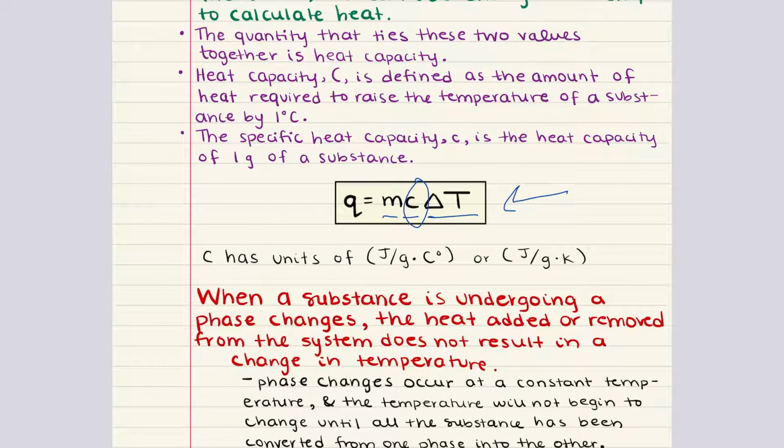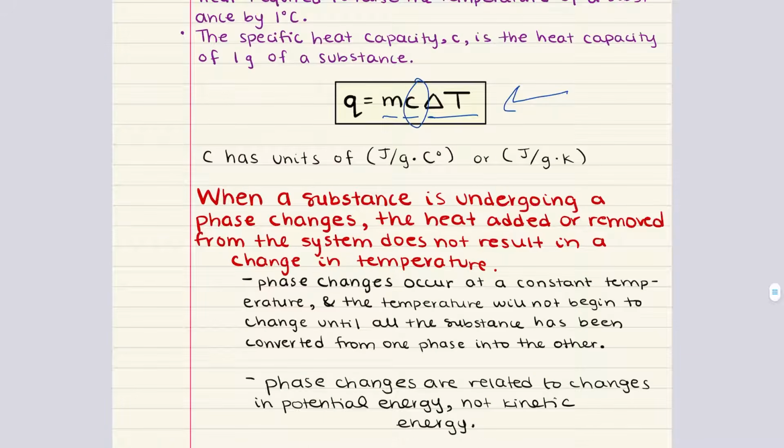This is why when we are dealing with changes in temperature, it doesn't matter if the values are in Celsius or Kelvin. Now, one important specific heat capacity to remember is that of water. The specific heat capacity for water is 4.18 joules per gram times Kelvin, or equivalently, this could be Celsius. So the specific heat of water, keep this value in mind.